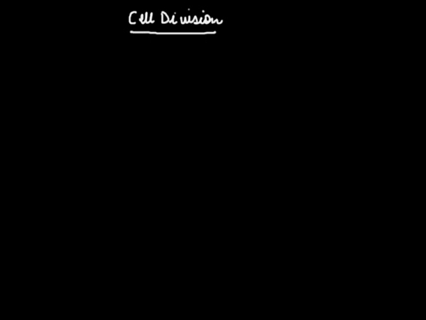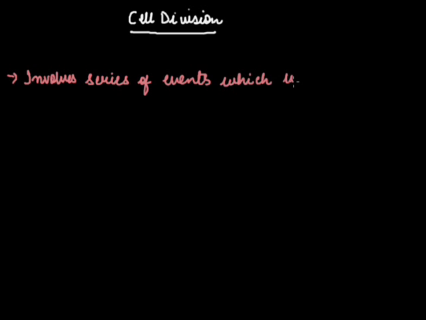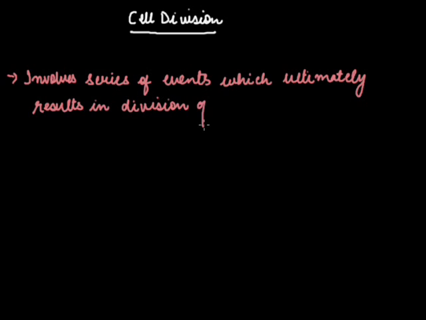What is cell division? Cell division involves a series of events which ultimately results in division of cell. Okay. Now, after this, the cell division occurs in a cyclic manner.